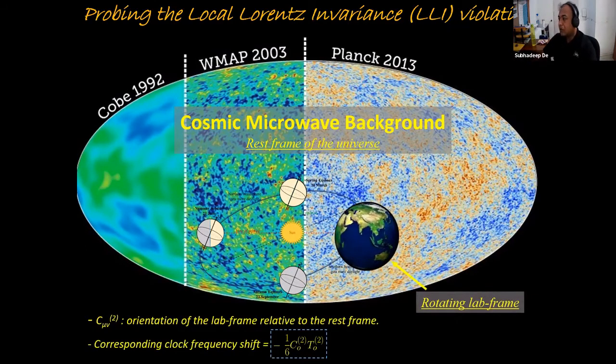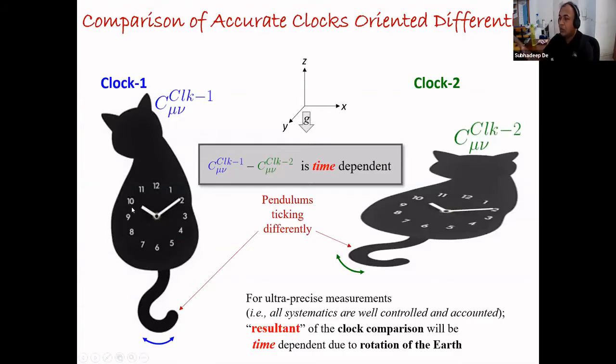So what people have done using clocks is the following. They have taken two almost identical clocks. Almost identical means they differ only by their quantization directions. So let's say these are atoms defining the clocks, and this is the direction of the pendulum of the clock, which in a quantum world is a quantization axis. And this quantization axis for these two clocks is different.